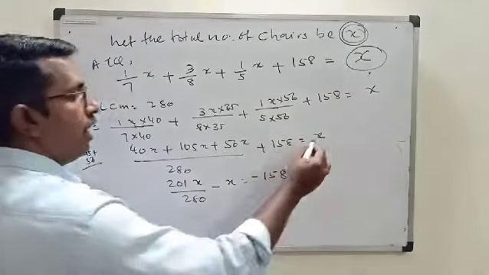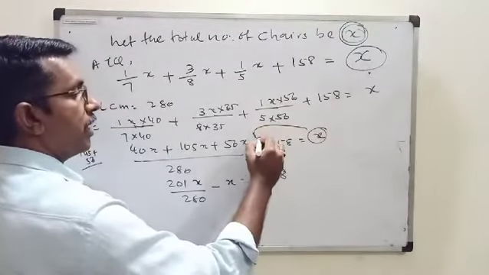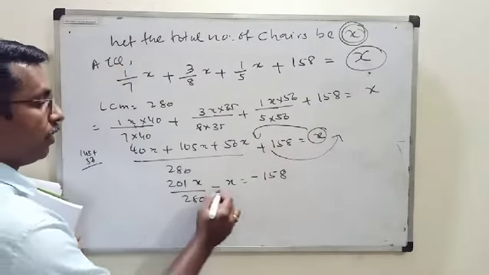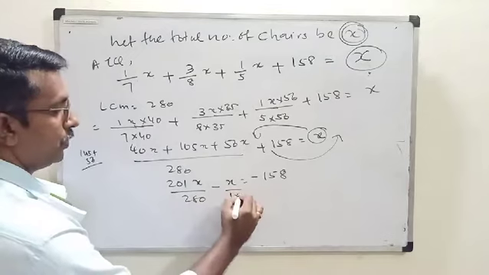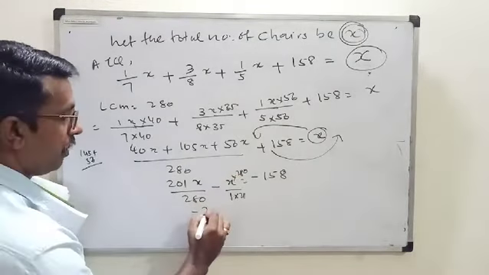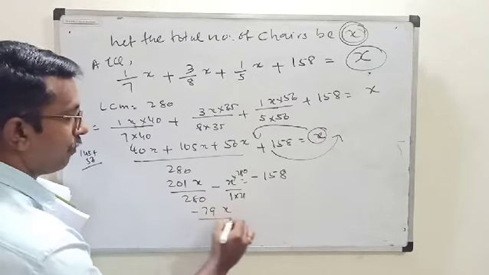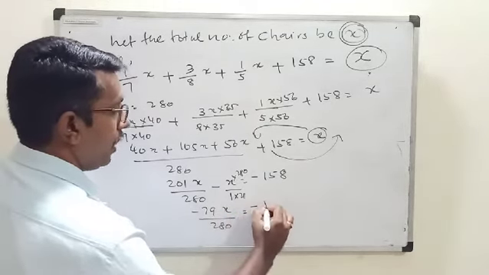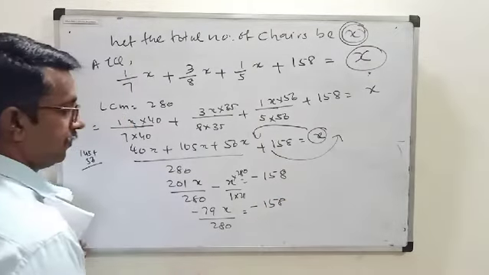What I did here? I brought x here and this one I took it to RHS. Now here also we have to find the LCM. Into 280 is the LCM. So this would be minus 79x upon 280 is equal to minus 158.